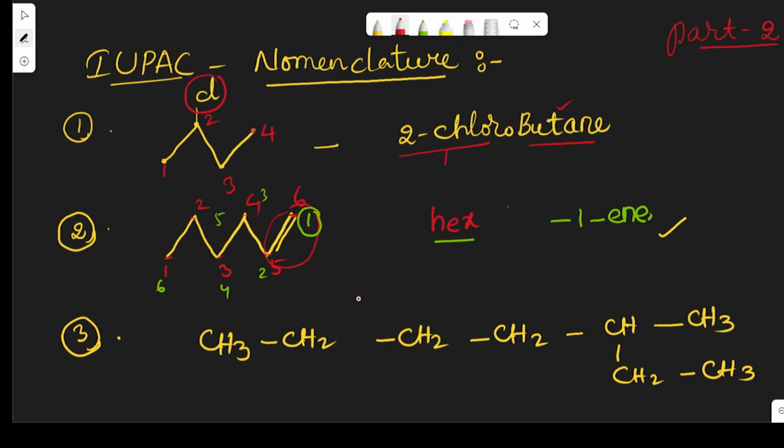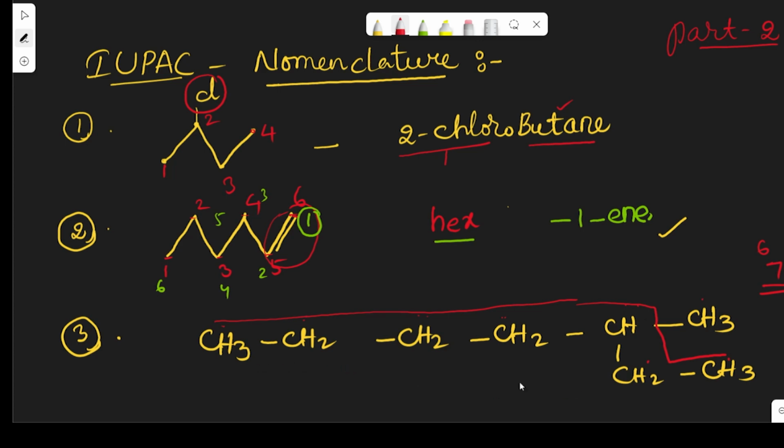So here two ways are possible, there are two long chains. So here if suppose 1, 2, 3, 4, 5, 6. So this is 6. If you are counting in this way 1, 2, 3, 4, 5, 6, 7. So obviously this is treated as the parent chain because it contains the longer number of carbon atoms. So obviously it is the parent chain.